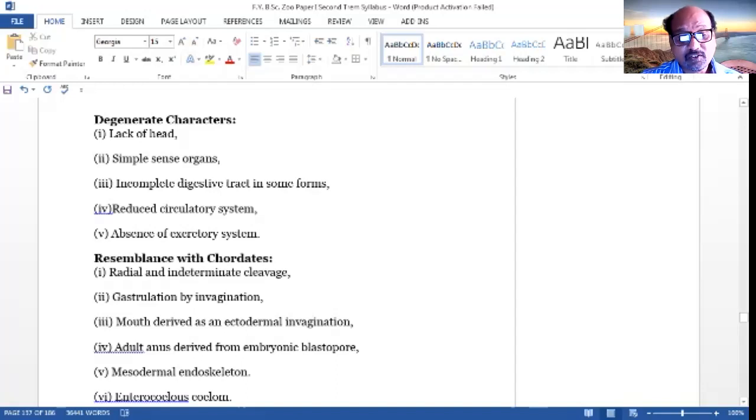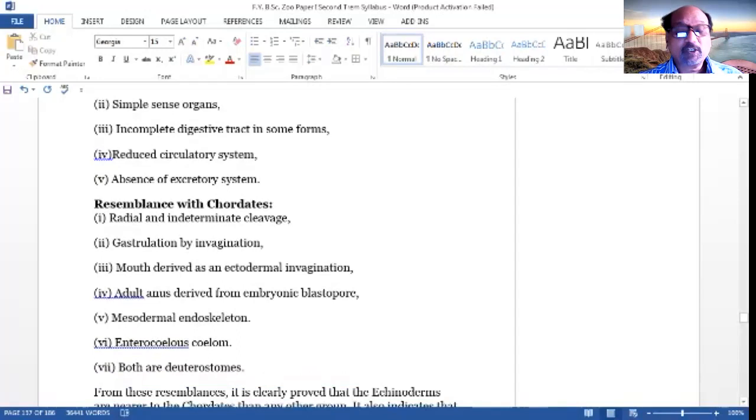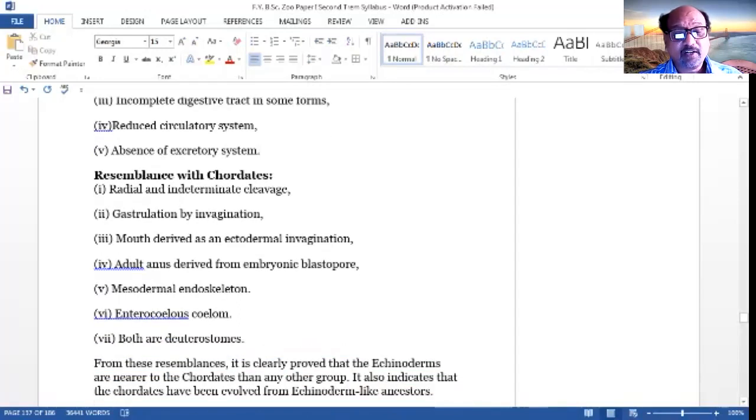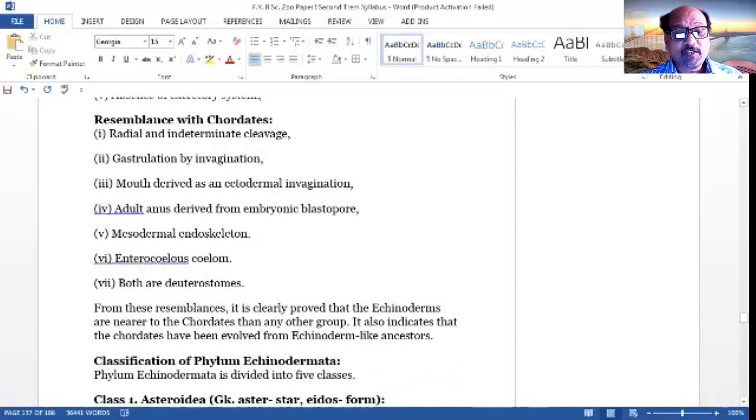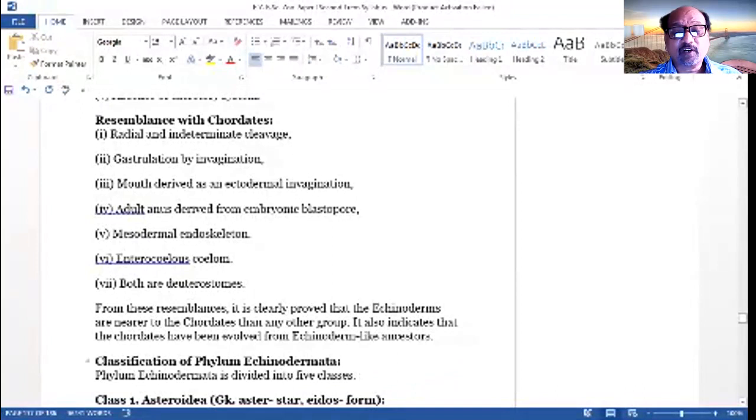The adult anus derived from the embryonic blastopore. Mesodermal endoskeleton and the enterocoelous coelom, both are deuterostome features. From these resemblances, it is clearly proved that the echinoderms are nearer to the chordates than any other group. It also indicates that the chordates have evolved from echinoderm-like ancestors. This is very close to the chordate features.